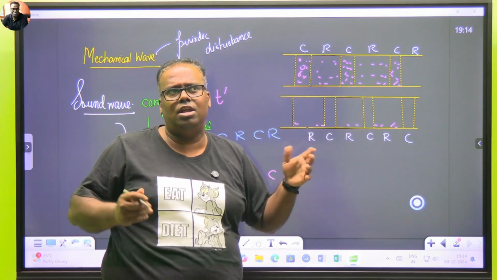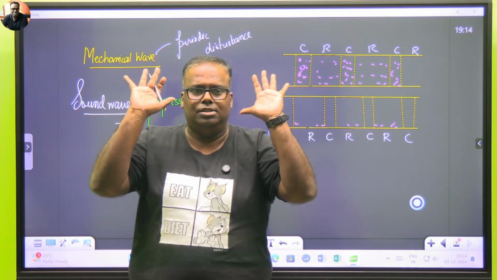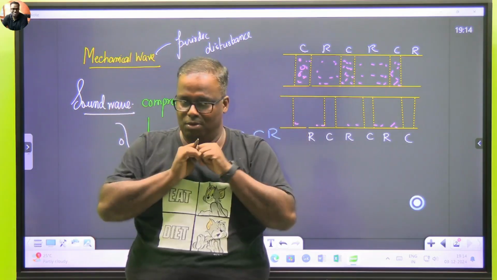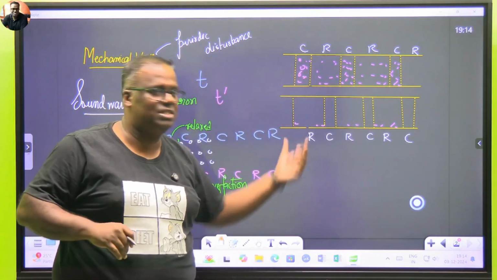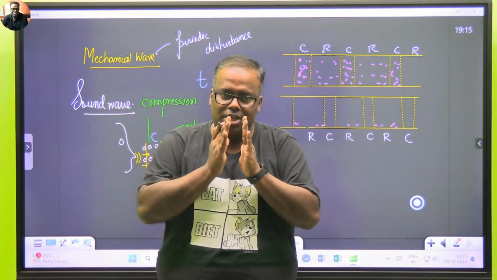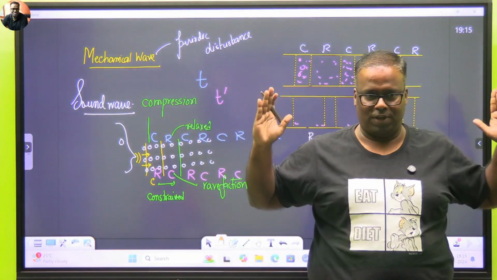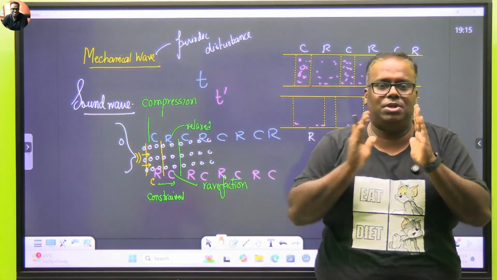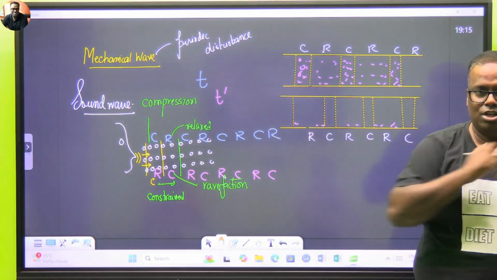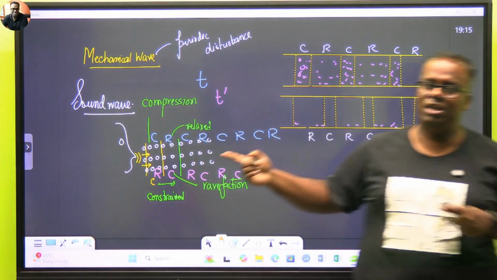How to make you understand better? Let's take a series of Diwali lamps. When you first see it, I was glowing. Immediately I'm off. Again I'm glowing. I'm off. Do you understand? So imagine me as the first section: compressed, rarefaction, compressed, rarefaction. As I'm getting compressed, the one beside me is in rarefaction. When he gets compressed, this fellow is in rarefaction. So if one is in compression, 3 will be in compression, 5 will be in compression, 2 will be in rarefaction, 4 will be.